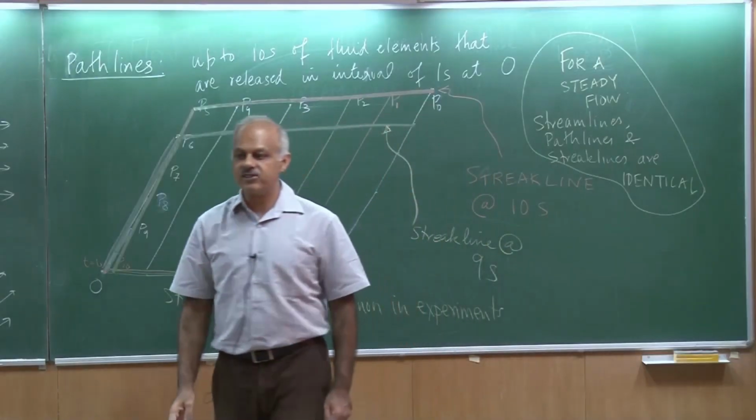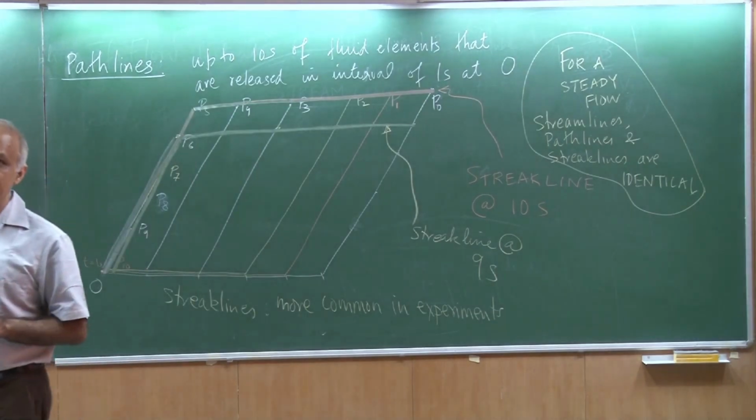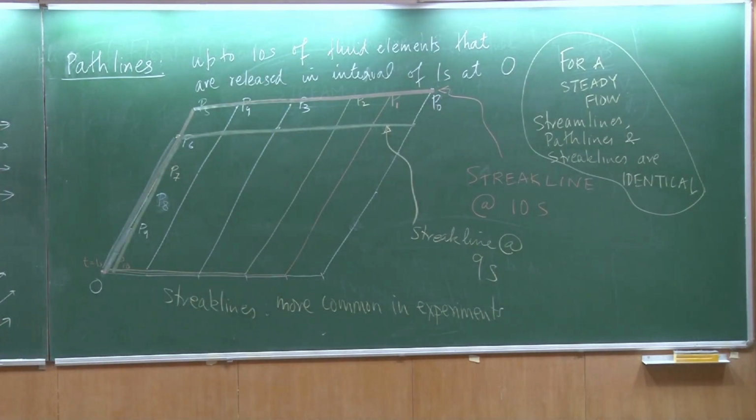So if you had a steady flow, then all three are exactly the same. So that is a very special case. But if you had an unsteady flow, then as I showed you, they are different.